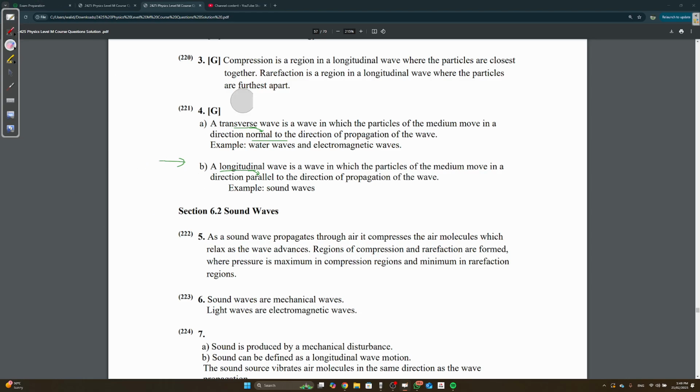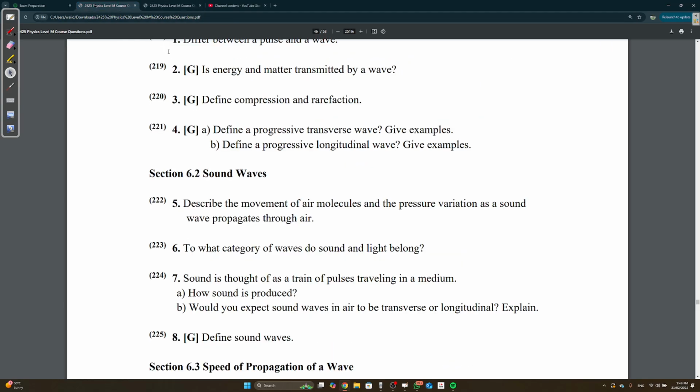What are examples? For a transverse wave, the first you can think of is a water wave, and the second is electromagnetic waves, like light. Light is a transverse wave. For a longitudinal wave, the first example you can think of is sound.